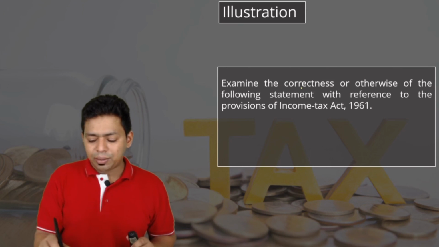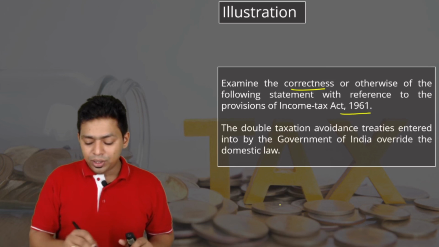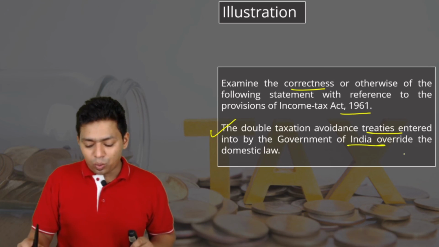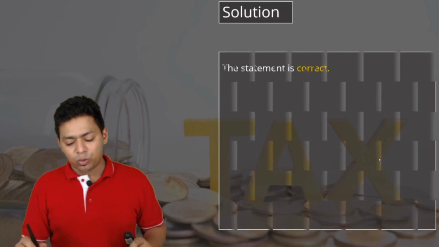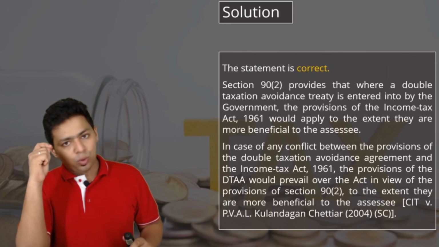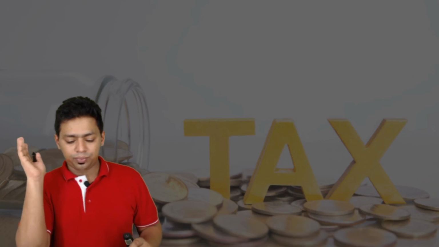One illustration: examine the correctness or otherwise of the following statement with reference to provisions of the Income Tax Act. Double taxation avoidance treaties entered into by the Government of India override the domestic law. Definitely it overrides the domestic law, but it does not override GAAR provisions. That note you have to write. It overrides the domestic law, but it does not override the General Anti-Avoidance Rule. Thank you.